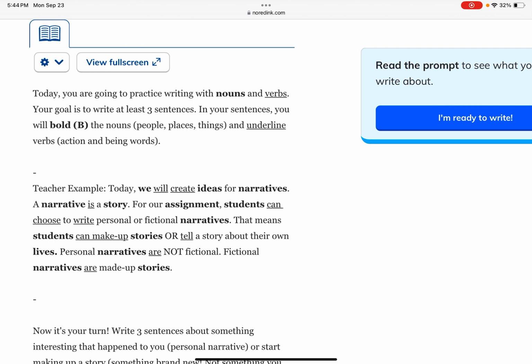A narrative is a story. For our assignment, students can choose to write personal or fictional narratives. That means students can make up stories or tell a story about their own lives. Personal narratives are not fictional. Fictional narratives are made-up stories.